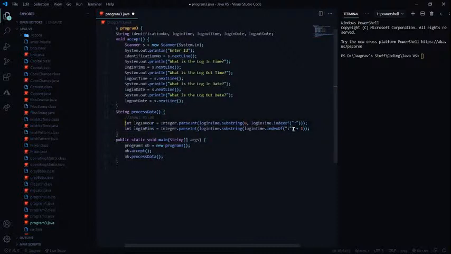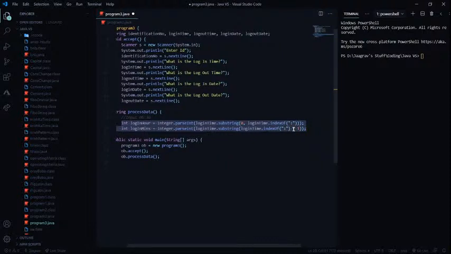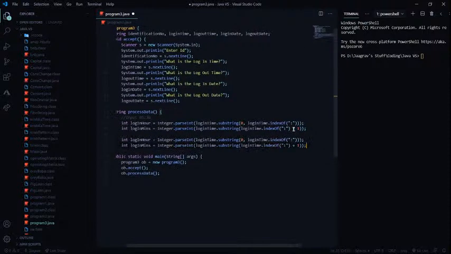Okay, so we've got our input, but these are not the only inputs. There is also the logout time. So we are going to copy this again, and I'm just going to make this in over here, out, in, out, and this one also out.